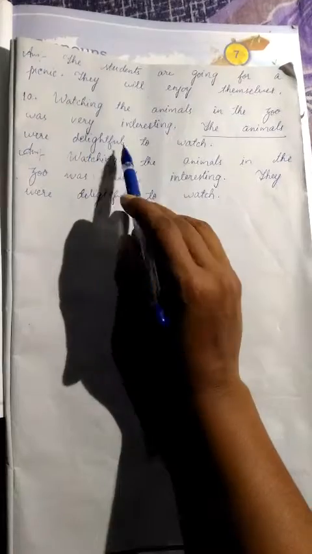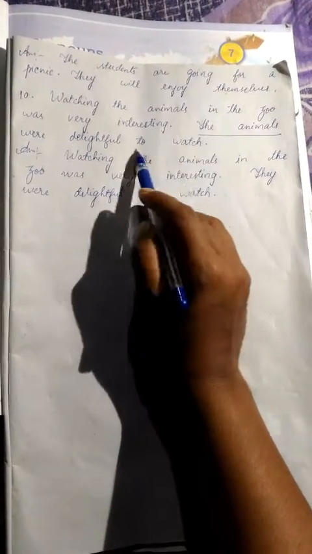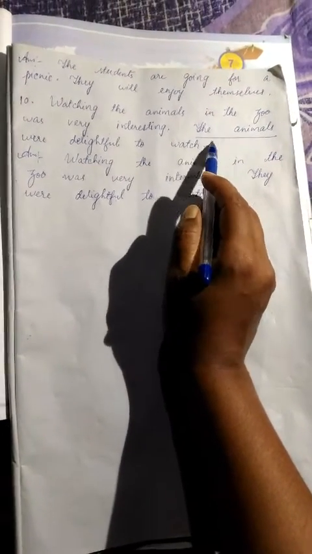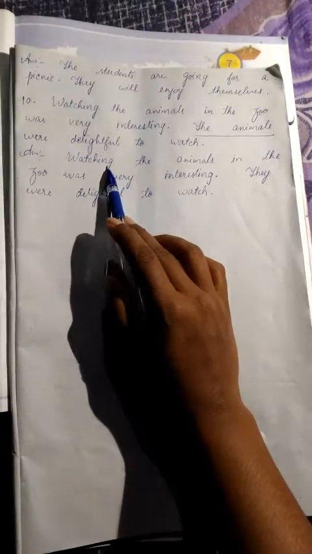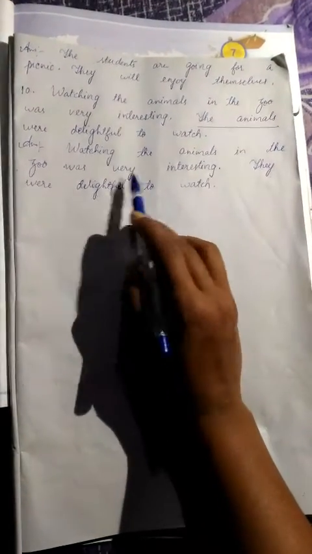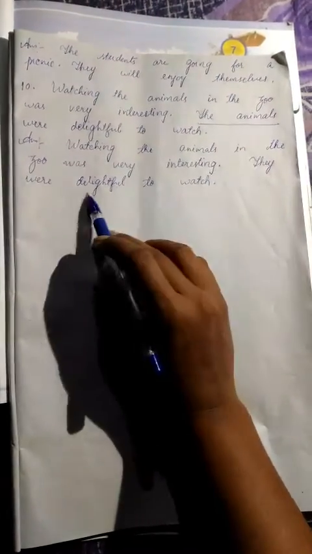Next is, watching the animals in the zoo was very interesting. The animals were delightful to watch, means very interesting to watch. The animals, again plural. So the pronoun used is they. Look here, watching the animals in the zoo was very interesting. They were delightful to watch.